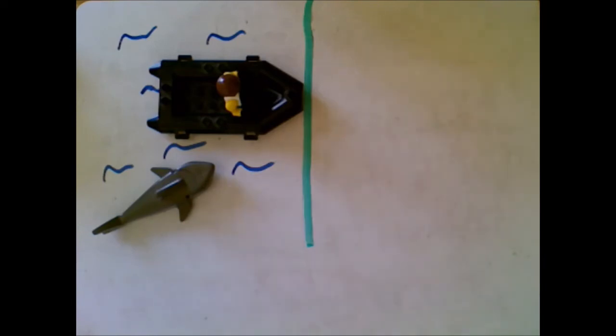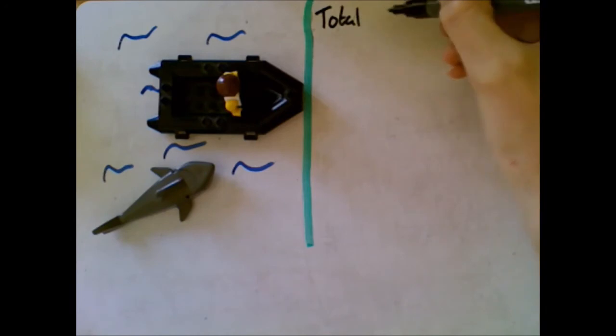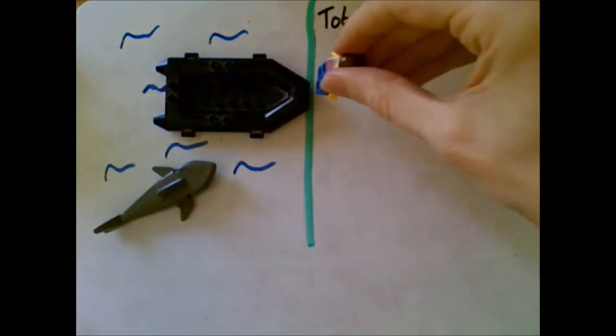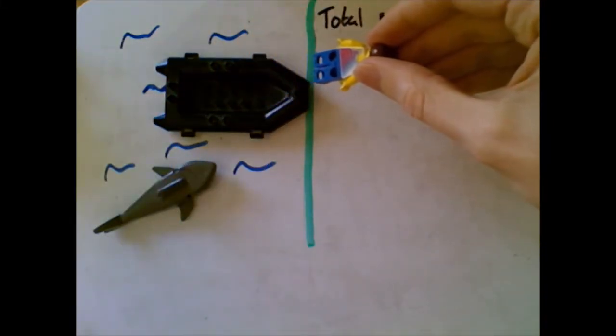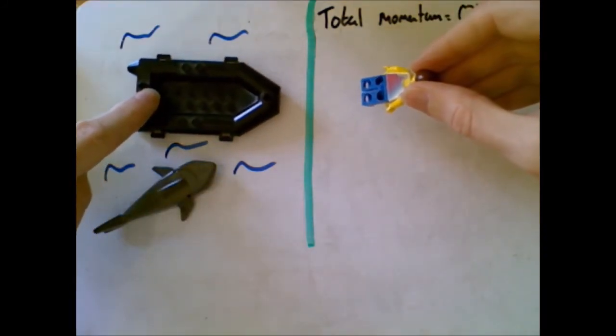If you think about it, at the moment, the overall momentum is 0. In fact, I'm going to write that up here because we are going to need that fact later. The total momentum before Mr. Braxton jumps is 0, because nothing's moving. He's not moving, the boat's not moving. And so because of conservation of momentum, once he's jumped off the boat, the total momentum must still be 0. So as Mr. Braxton jumped this way, giving him momentum forwards, in order to give me 0 momentum overall, the boat must move backwards with the same momentum.